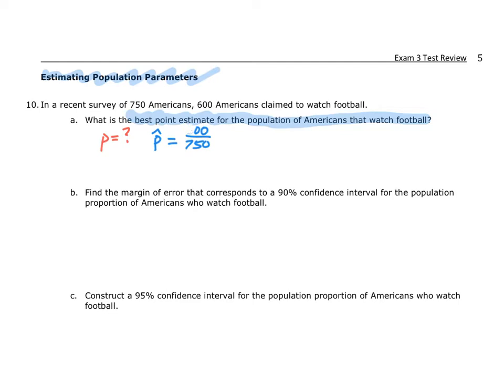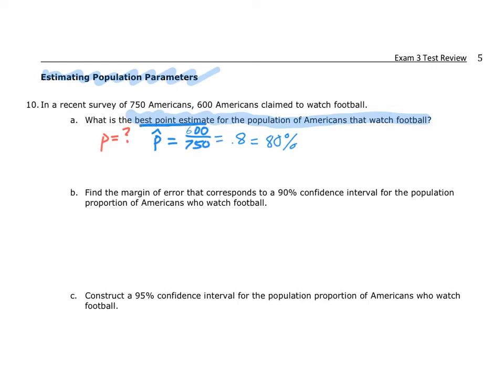It's asking for a proportion of the population that watch football, and I've been given it right there, 600 out of 750. If you wanted to type that into the calculator, you can. You can get the estimated value as a decimal, which would just be 0.8 or 80%. Either one of those would be perfectly fine to use for the calculations as you move forward. So roughly, in this data, the point estimate of the population is 80%. That is not my final answer, but it is the best point estimate.